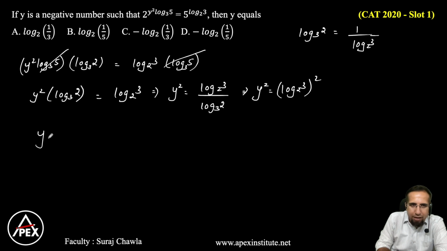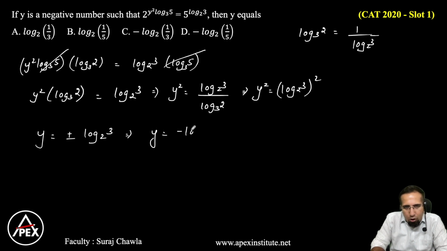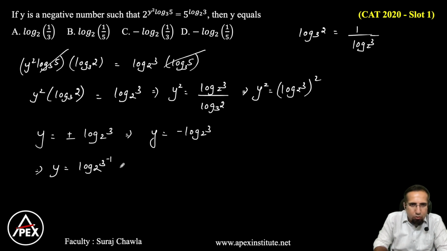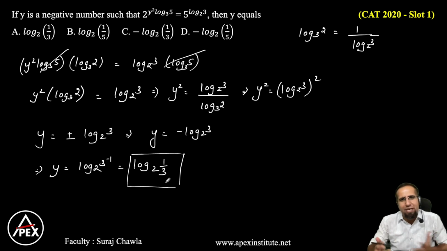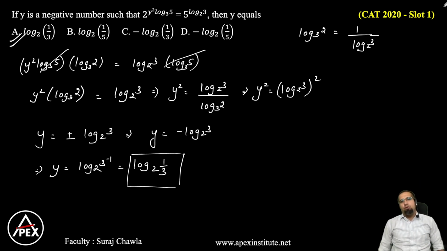Or eventually we have y is equal to plus or minus log 3 base 2. Now it can't be plus because y is a negative number, as is already told to us, which means we have to assume negative. So we are assuming y is equal to minus log 3 base 2. Now I can simplify this as y is equal to log 3 to the power minus 1 base 2, which can be written as log 1 by 3 base 2 becomes the value of y. So do I have 1 by 3 base 2? Yes, we have 1 by 3 base 2, and therefore option A becomes our required answer.